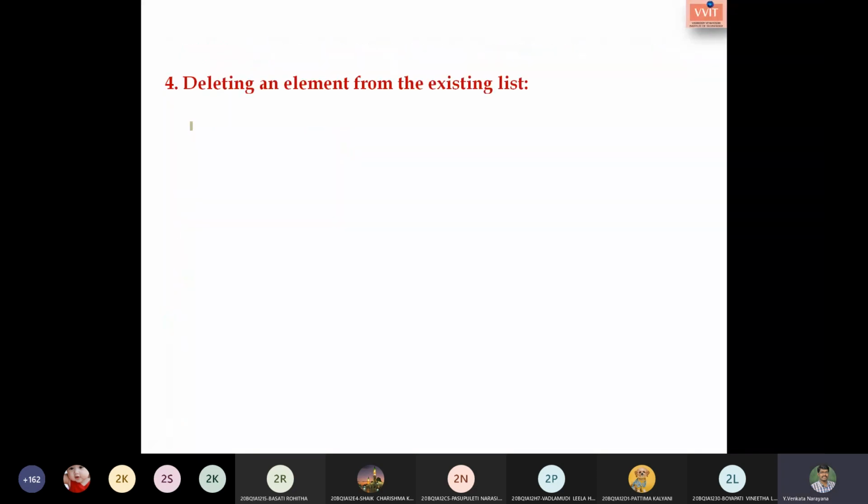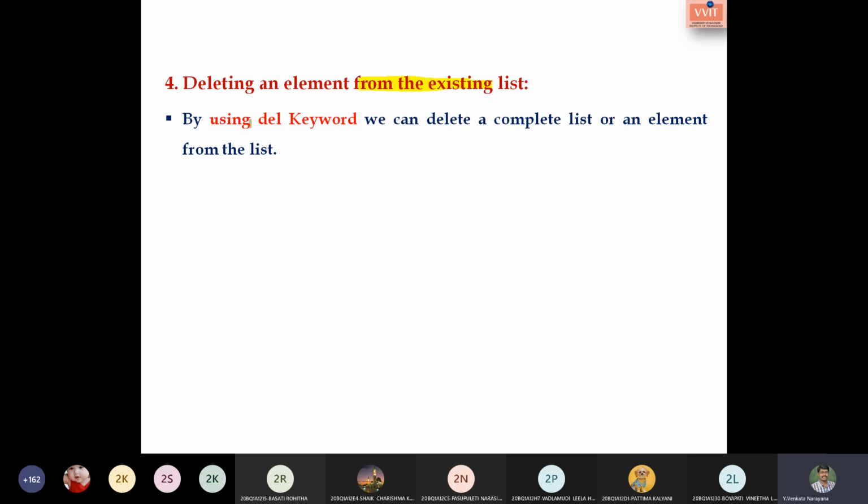The next operation we have is deleting an element from the existing list. I have specified existing because, if the item is not in the list, what is it going to give? Let us check. For deleting an item, we have the del keyword. I think you are already aware of this particular keyword. Are you aware of this keyword del?